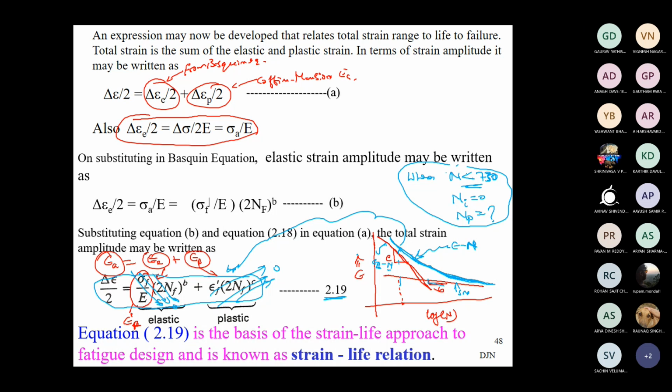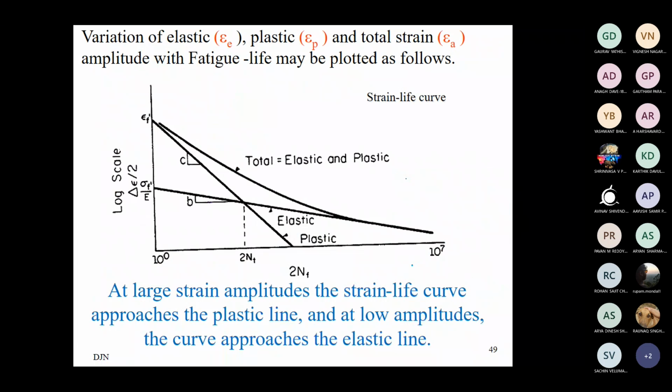The physical meaning of the equation, or this graph's interpretation, is like that. Here it is shown, the same curve that I have drawn there. This curve is nothing but epsilon f dash (2N_f) to the power c, the plastic strain amplitude part.